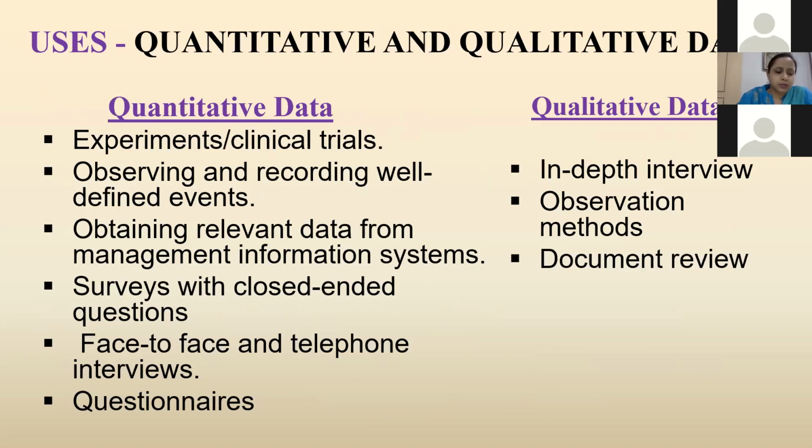Now we will see the uses of quantitative and qualitative data. In quantitative data, we can use experimental studies, clinical trials, observing and recording well-defined events, obtaining relevant data from management information systems, surveys with close-ended questions, face-to-face and telephonic interviews, and questionnaires. And in qualitative, we can take in-depth interviews, use observation methods, and document review, meaning historical data.